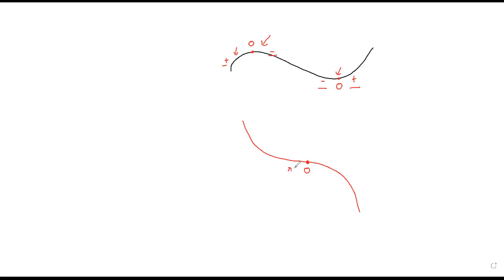Here the derivative is negative and here the derivative is also negative. So the fact that the sign of the derivative before and after the point is same is basically telling us that this point is neither the maximum point nor the minimum point. It's the point of inflection. And this is what we discussed in the last class.